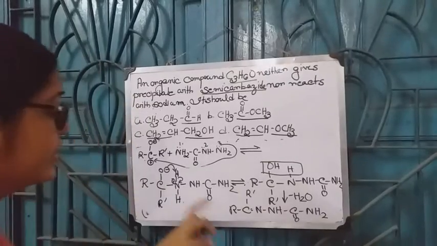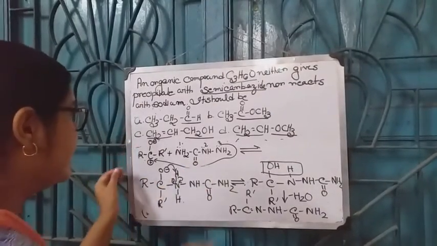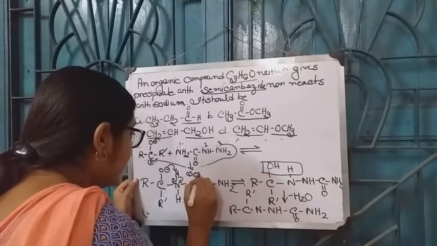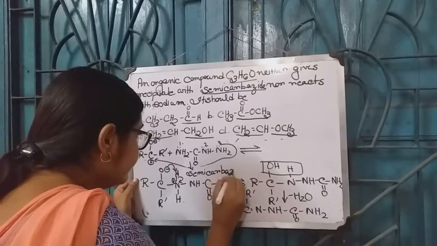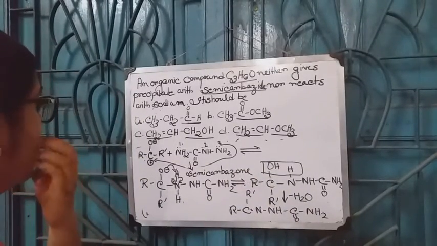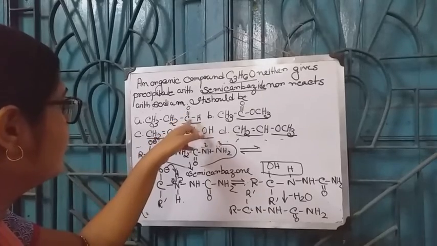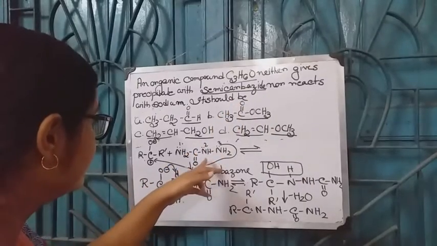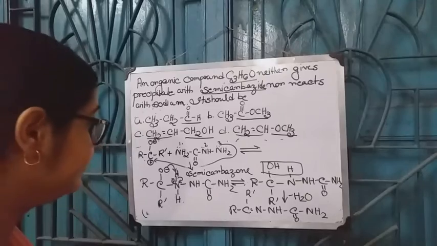And this is the structure of semicarbazone. So this compound contains a C double bond O group and this compound contains a C double bond O group. They both react with semicarbazide and form this type of semicarbazone.